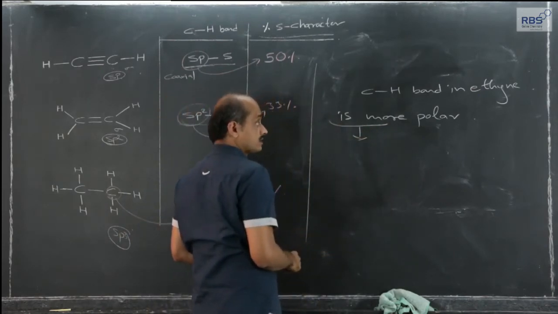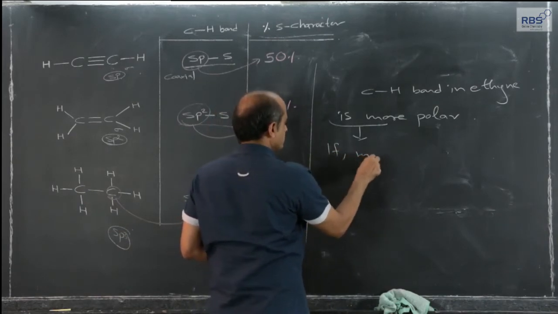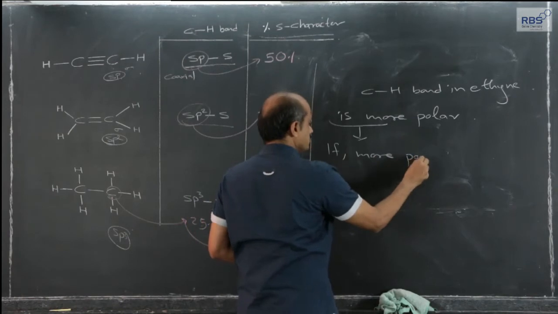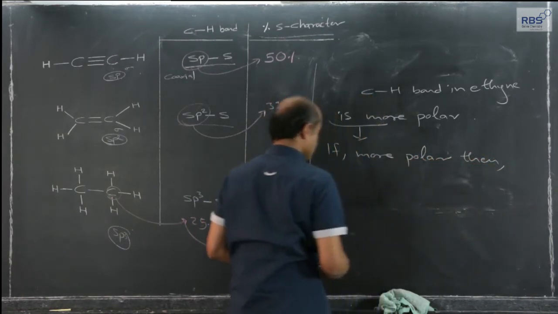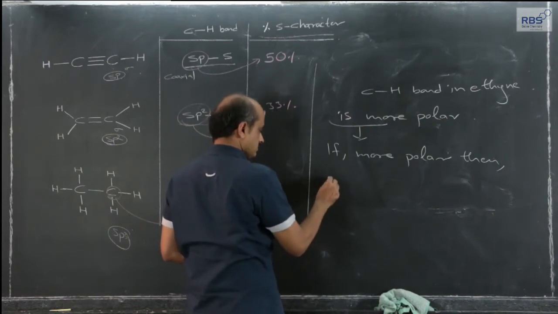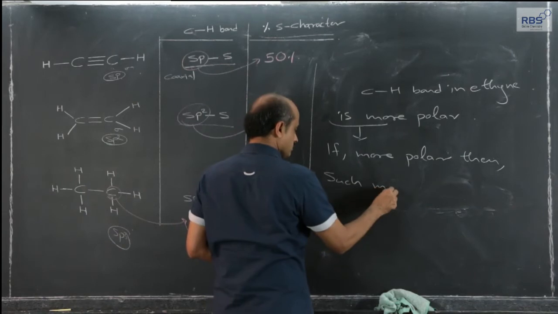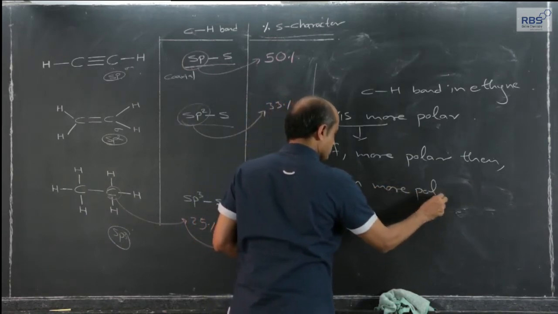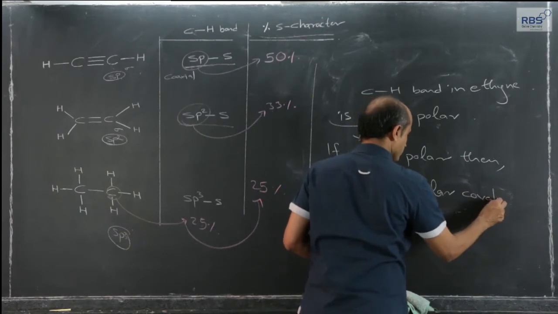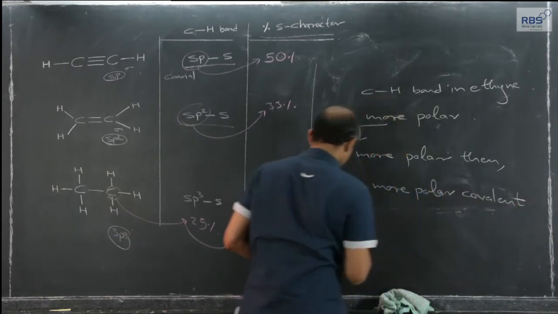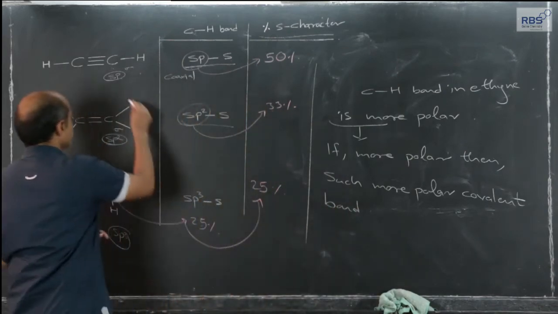If it is more polar, what will happen? Such a more polar covalent bond means I am referring to this one now.